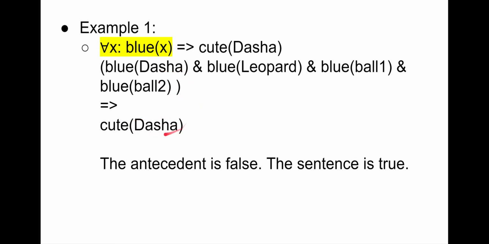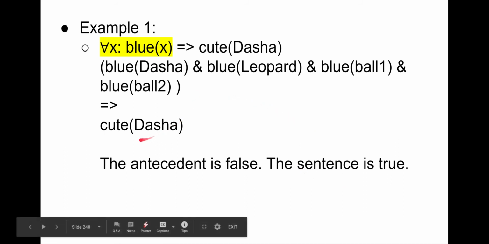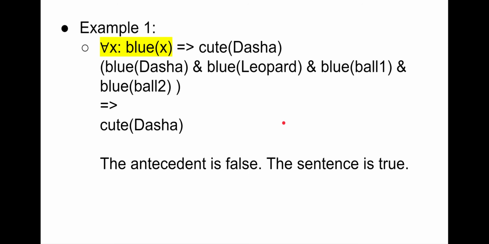When we evaluate this against our truth assignment, the antecedent is false, because not everything is blue. One of these is not blue, and therefore the sentence is true, because no matter what the right-hand side is, and Dasha, incidentally, is not cute in our world, this sentence is nevertheless true. Let's look at example number 2.